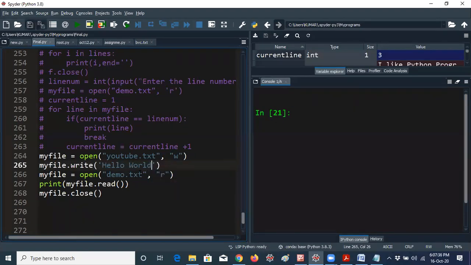So first of all, I am writing hello world. Okay, so let me run this first, guys. One minute. So this is the file object. You know, this is a variable only. my file equal to open of youtube.txt.